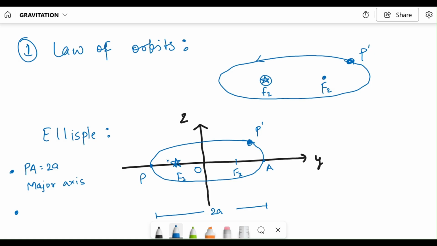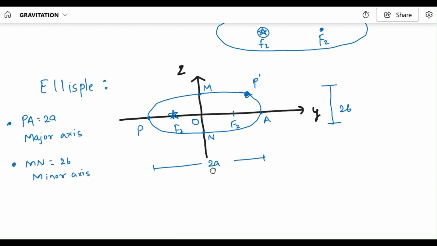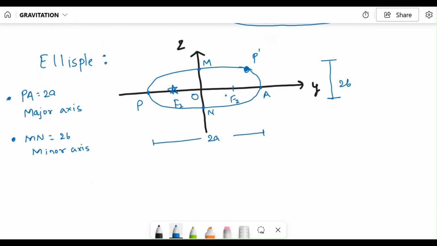And then there is another such length which is shorter than this. Let's say this point is M and this point is N. So let's say MN, this length, is 2B, from here to here. So we call this axis the minor axis. And why is it the minor axis? Because it is shorter and this axis is longer, which is the major axis. So PA is greater than MN.